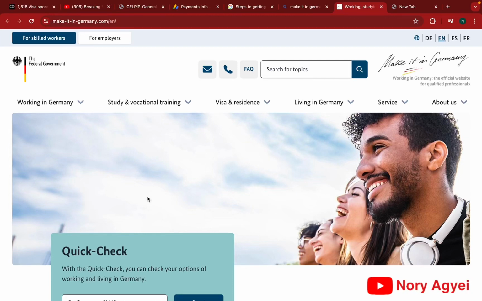If you want to go to Germany for work or academic purposes, and you are from a non-EU country, mostly you go through the recognition procedure, and this is where a lot of people get confused as to the difference between a recognition check and a comparability check. So in this video, we are going to look more into this.